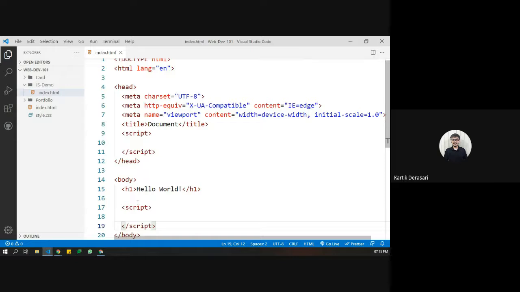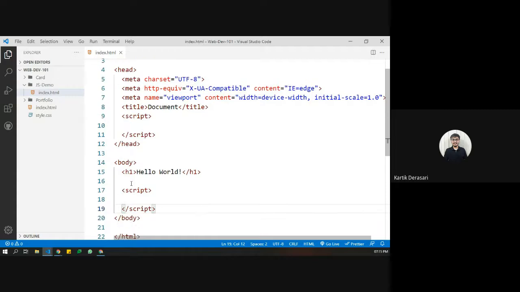But when we have a huge set of scripting files, when we have huge scripts, then we generally add the script to the end of the body tag.